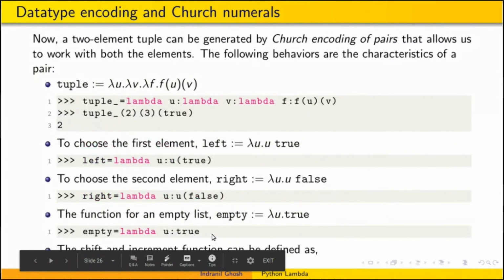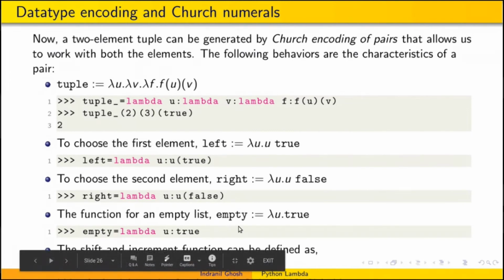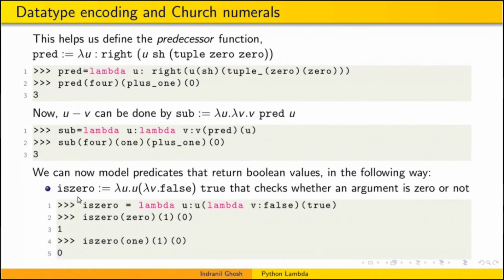We can also define successors, addition, multiplications, and powers. We can define some tuples. A tuple can be written as lambda u dot lambda v dot lambda f dot f applied to u and v. So we can go with tuple, left, and right. Left will indicate the left element of a tuple, right will indicate the right element of a tuple, and empty will give us an empty list.